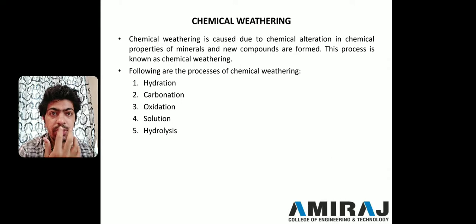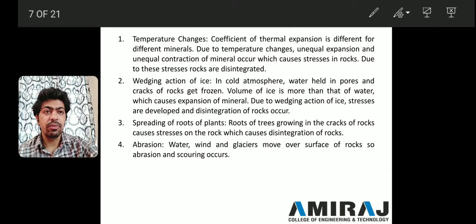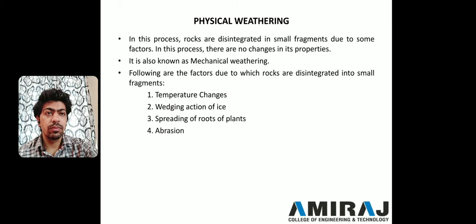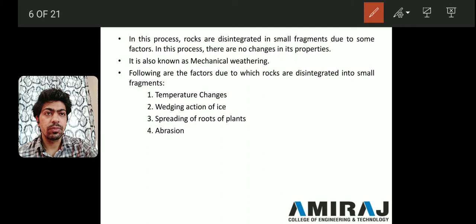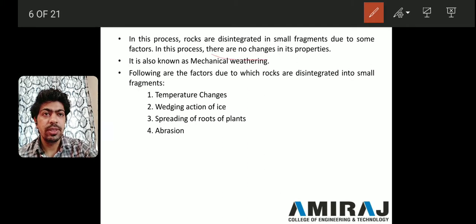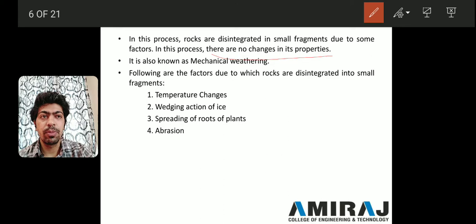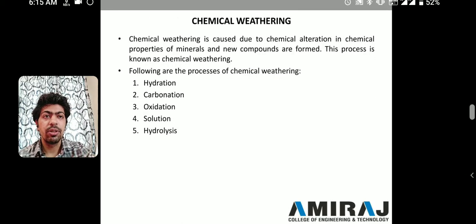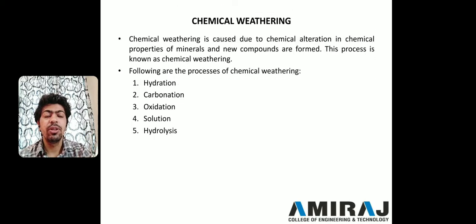If we compare physical weathering with chemical weathering, there is one thing we need to see: there is no change in the properties of soil due to physical weathering, but this will not happen in chemical weathering. Due to chemical weathering, new compounds are formed. So this is the basic difference between chemical weathering and physical weathering.